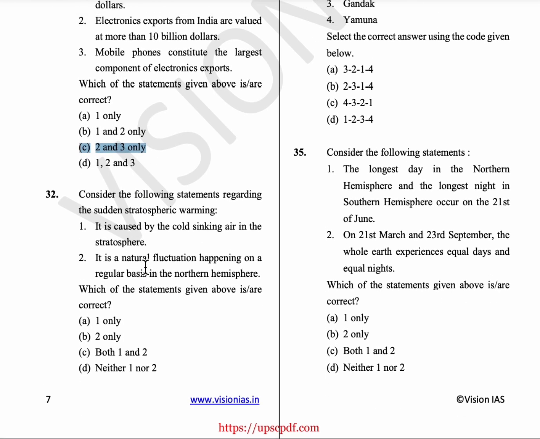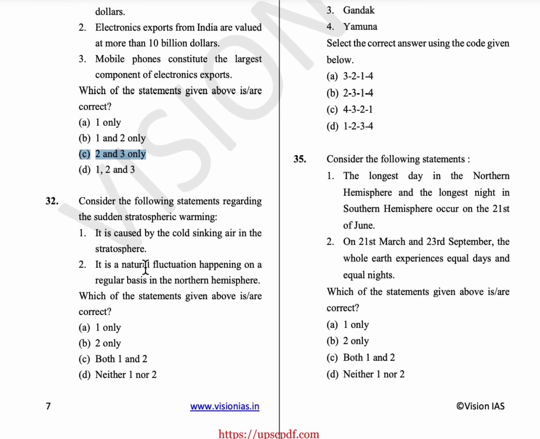32nd question, consider the following statements regarding the sudden stratospheric warming. So it is caused by the warm sinking air in the stratosphere, and it is a natural fluctuation in the atmosphere and is not caused by climate change. It is not regular and it happens around 6 times a decade in the northern hemisphere. So option A is the answer.